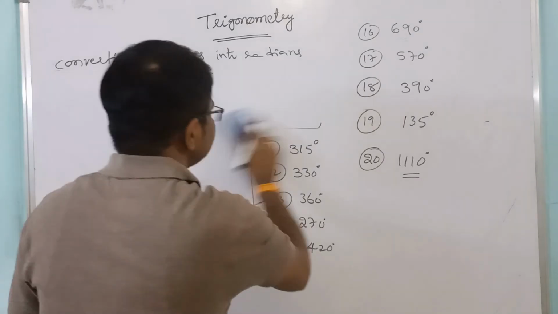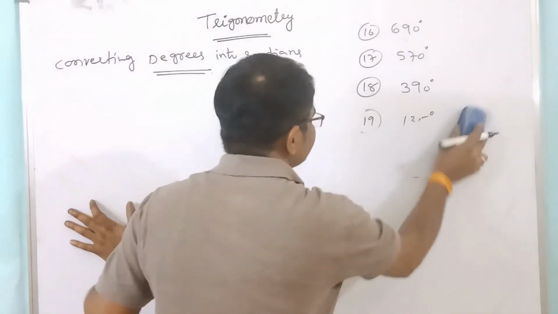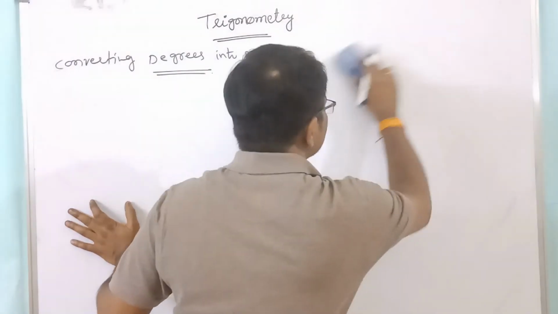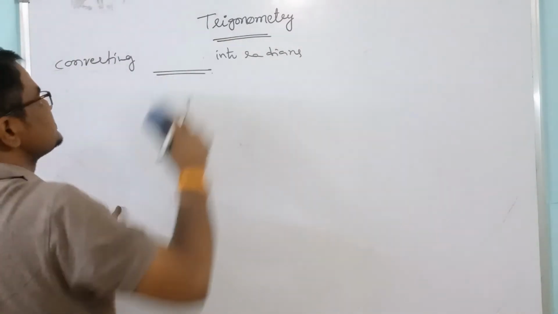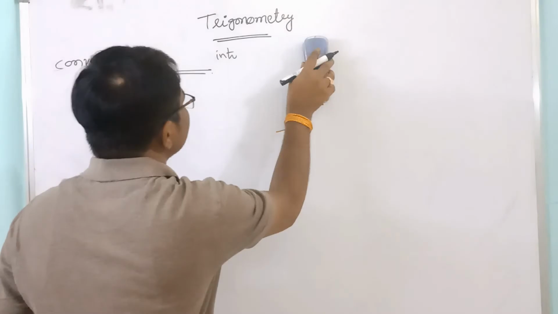Next one is converting radians into degrees.